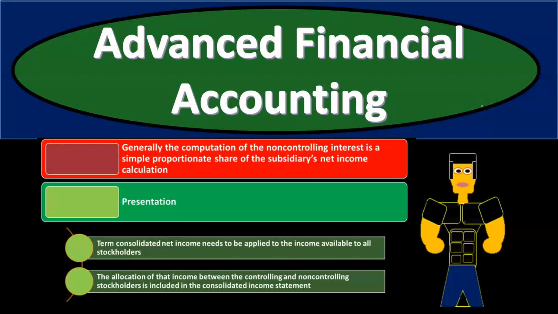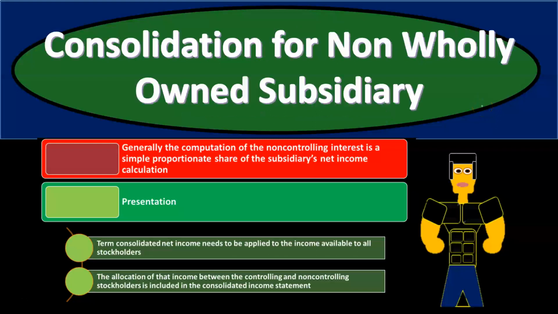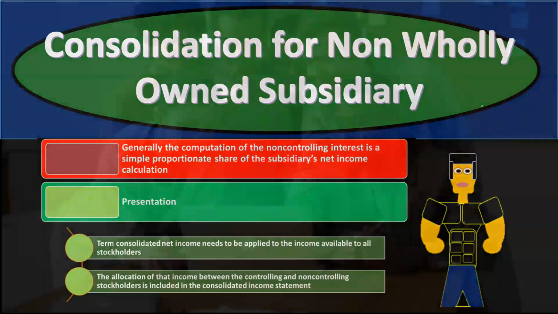Advanced Financial Accounting. In this presentation, we're going to talk about a consolidation for a non-wholly owned subsidiary. So in other words, we have a parent-subsidiary relationship, but the parent doesn't own 100% of the outstanding common stock of the subsidiary, but something other than 100%. In other words, over 51% controlling interest, less than 100%.